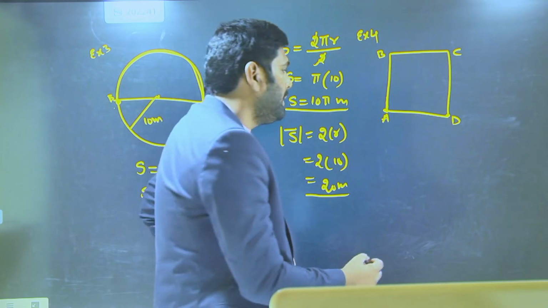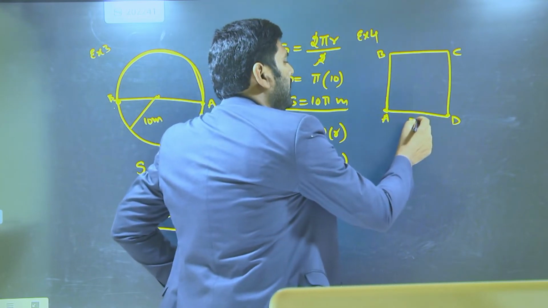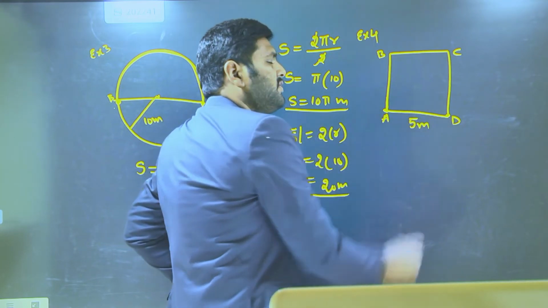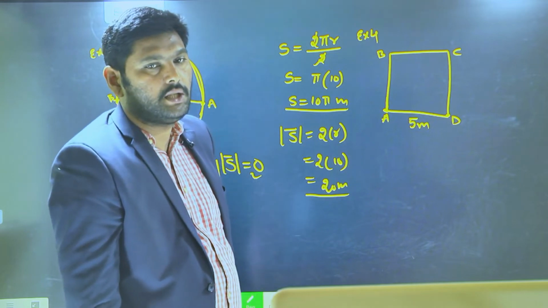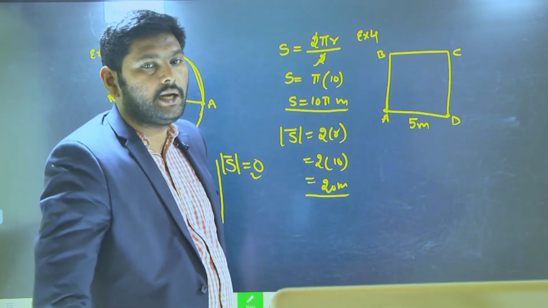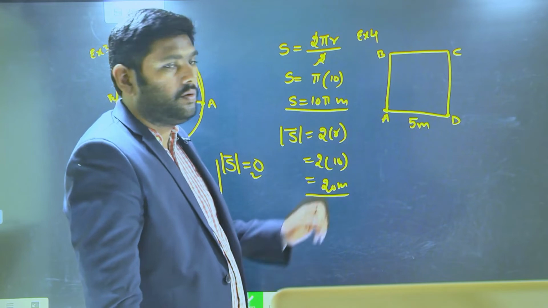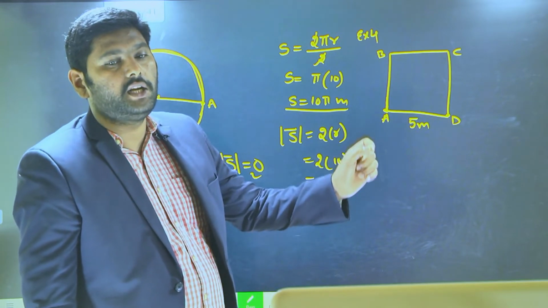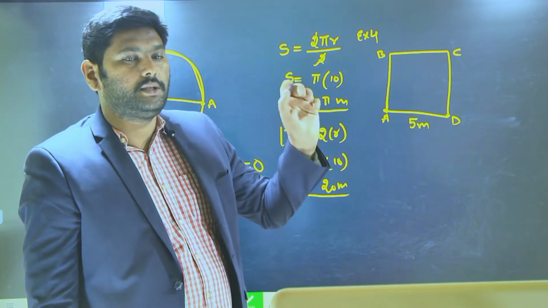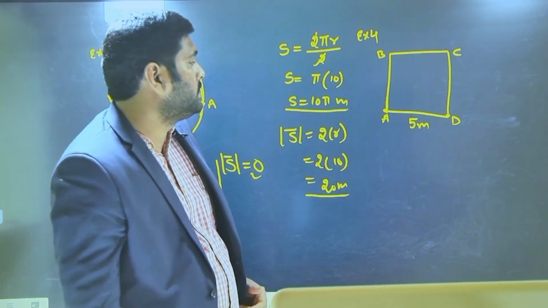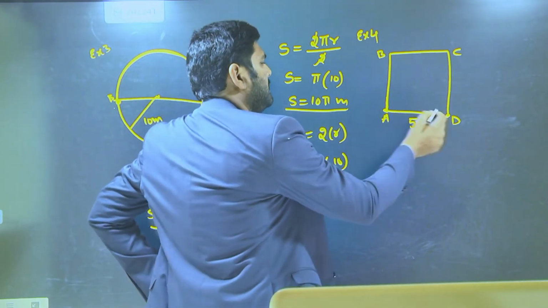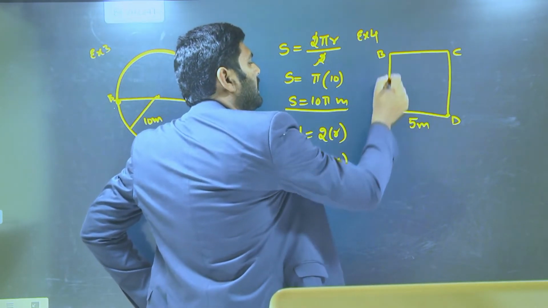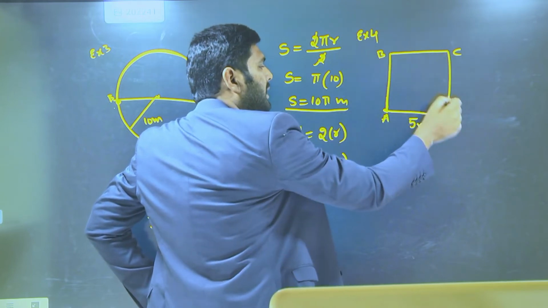Actually, the square path side length is 5 meters. If the square path side length is 5 meters, now what is going to be the distance and displacement covered by the mosquito? The mosquito started at A and reached D along the AB, BC and CD path.